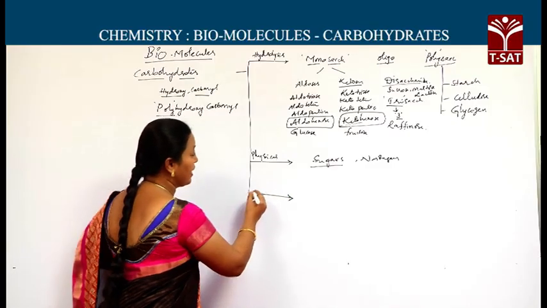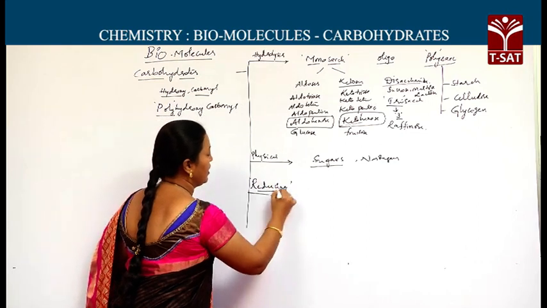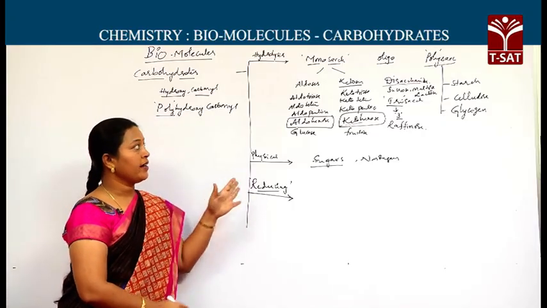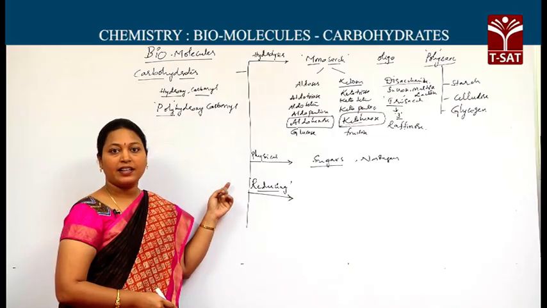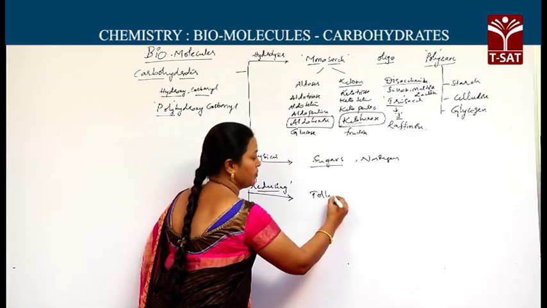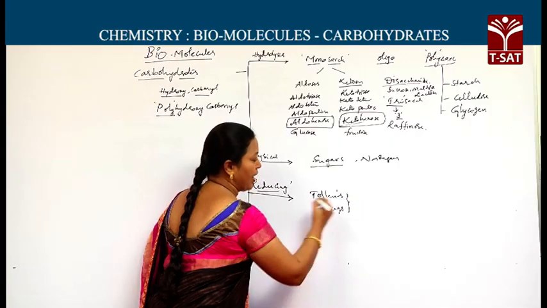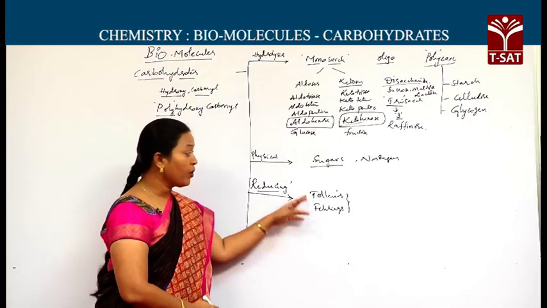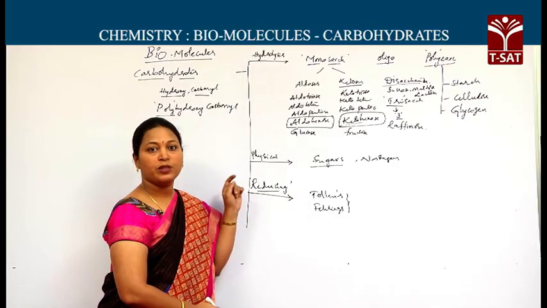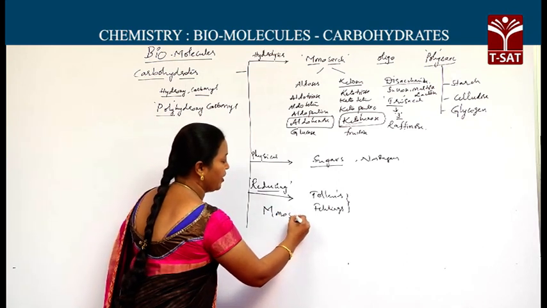Next, based on reducing ability. Here comes the important point, reducing ability. Polysaccharides, monosaccharides, oligosaccharides, whatever the saccharide may be, if it has the ability to reduce Tollens reagent and Fehling solution, Tollens and Fehling, if the carbohydrate has the capacity to reduce Tollens and Fehling's reagents, then that is said to be a reducing sugar. Fortunately, all the monosaccharides are reducing.